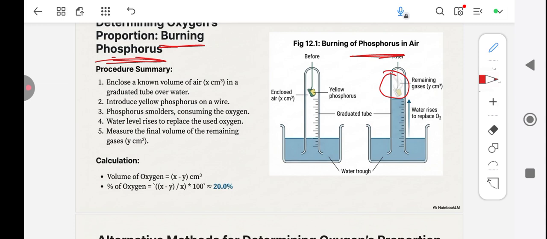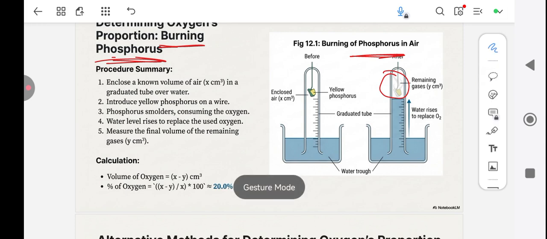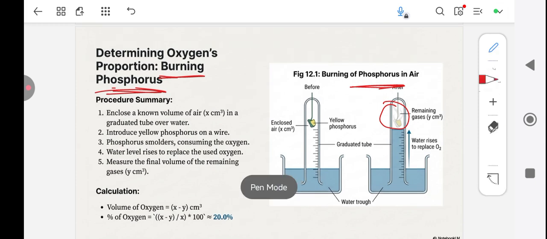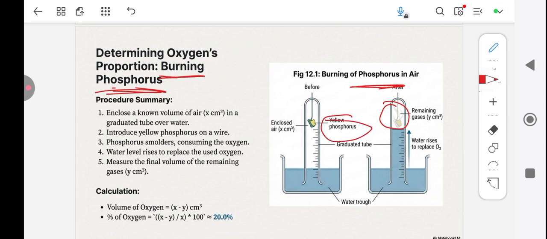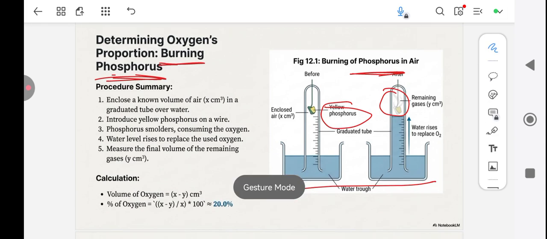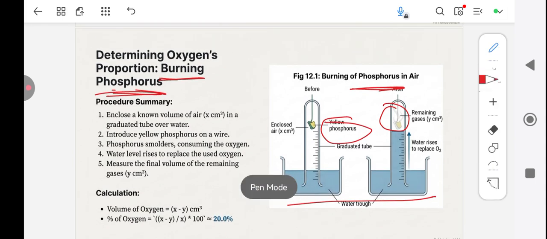So this procedure is not really important to you, especially for preparation for JAMB, but I'll just go through it. The things I want you to know: know what this is about, what this is, and what this is. There are questions whereby they'll give you a procedure like this and tell you to label it. In burning of phosphorus in air to test oxygen, you have yellow phosphorus and a water trough.